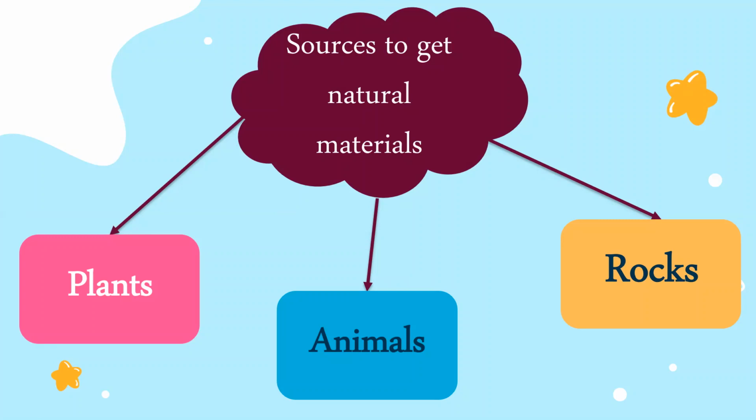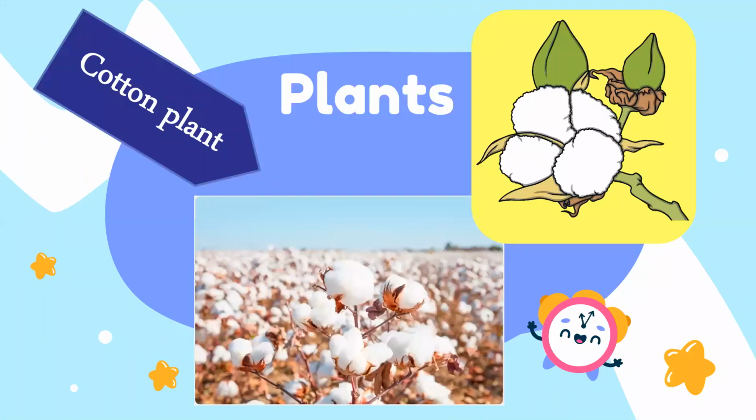Let's take them one by one. Now, we have studied about plants, but in plants we are going to learn about one plant. That is the cotton plant. Can you see it here, the cotton plant? It looks like a baby flower that is white like the snow, and it's called cotton plant.